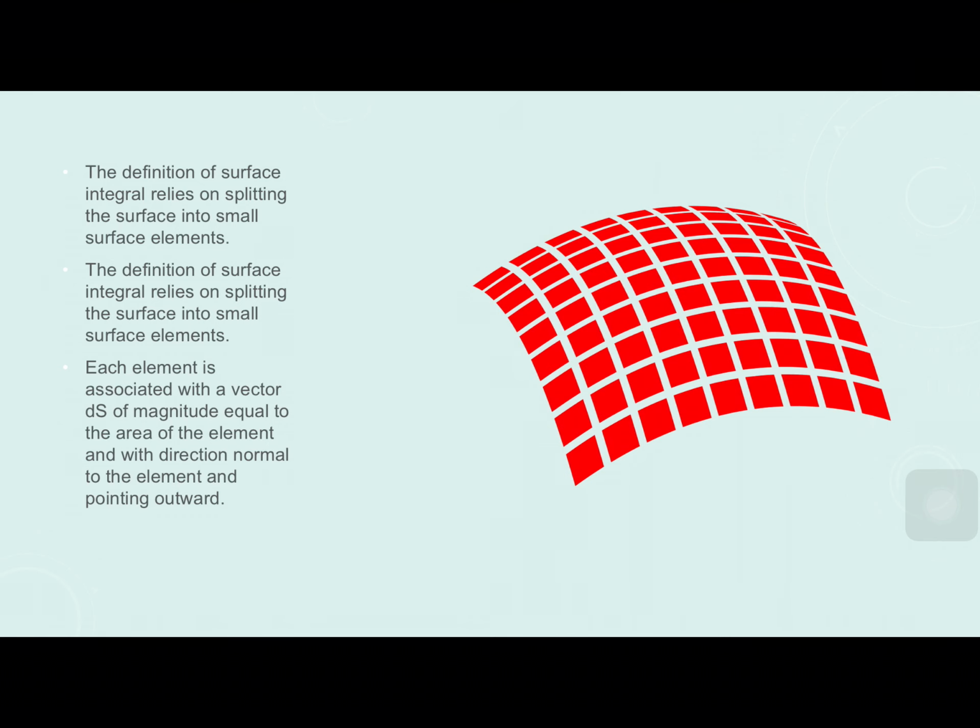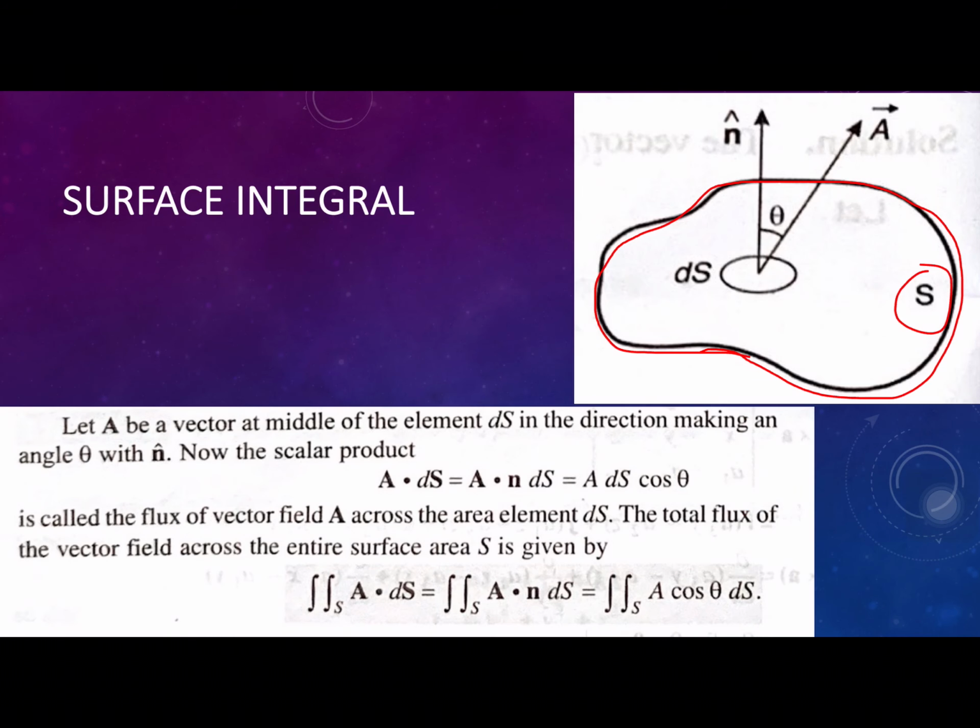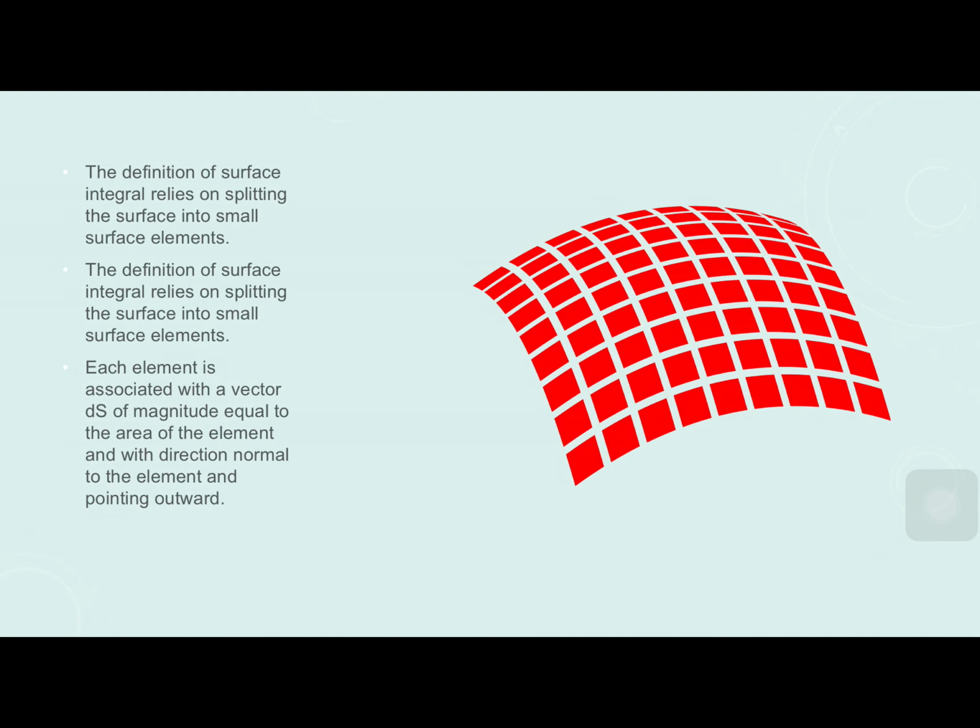That is most important, my dear friends. Don't forget that. What is the definition of the surface integral? This entire surface, we are generally dividing into infinitesimally small elements for the calculation, because at each point the surface direction is changing. The definition of the surface integral relies on splitting the surface into small surface elements.